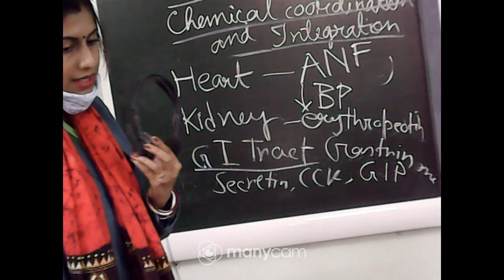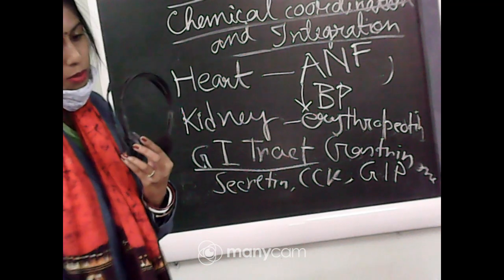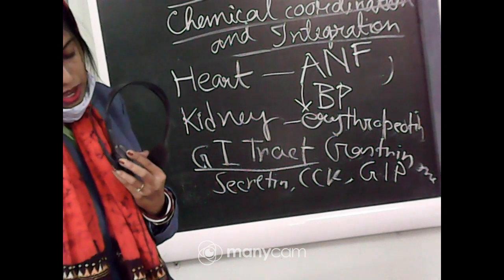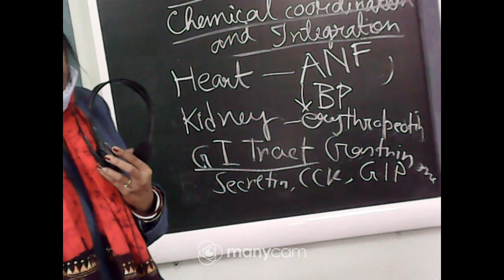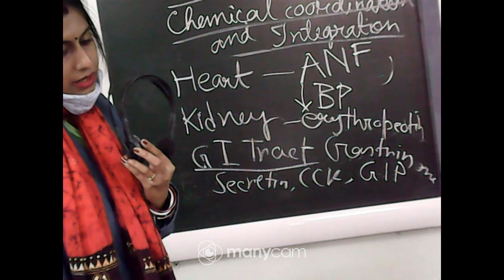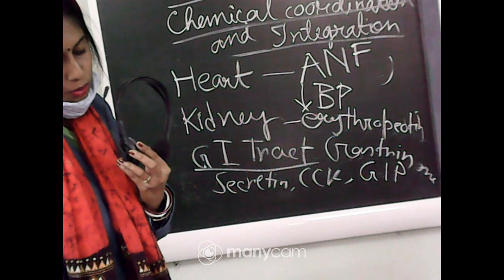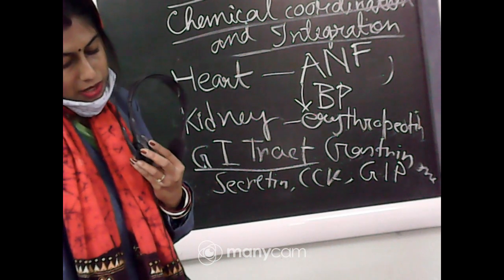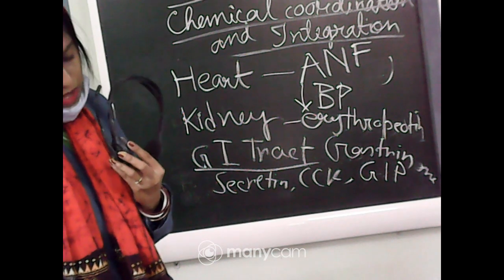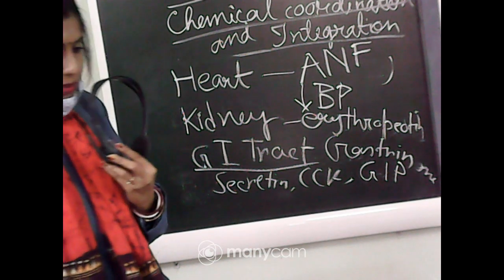The third hormone is CCK, cholecystokinin. CCK can act on both the pancreas and the gallbladder, and it stimulates the secretion of pancreatic enzymes and bile juice respectively.